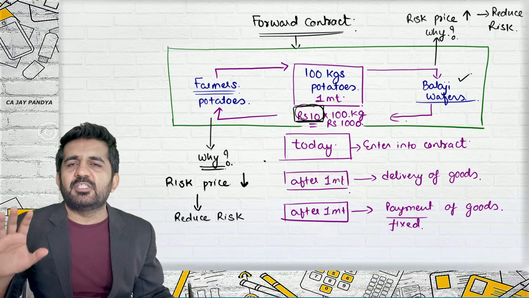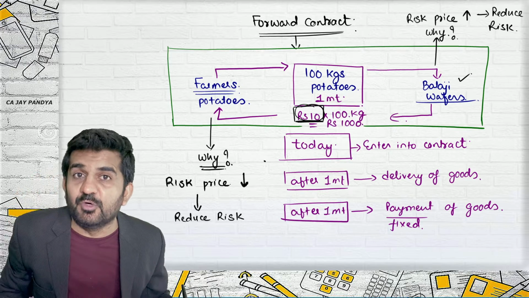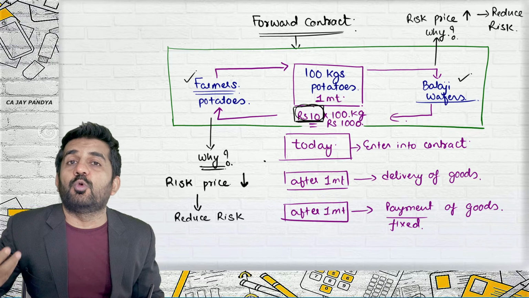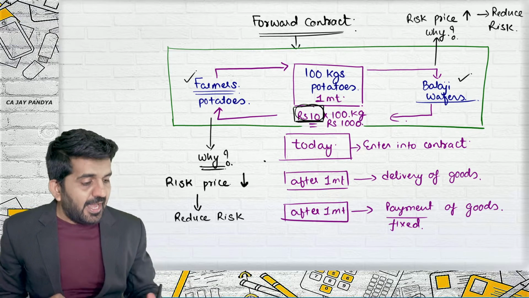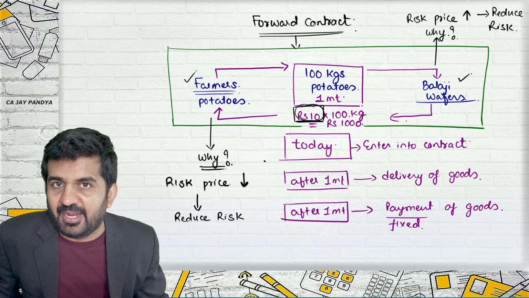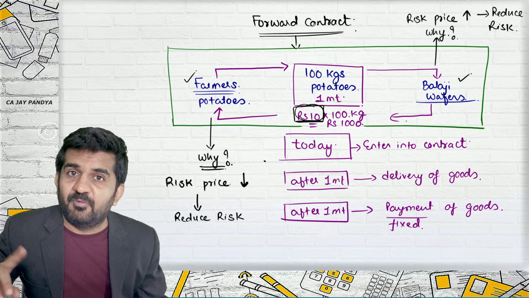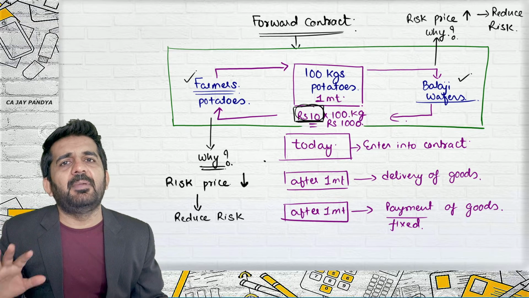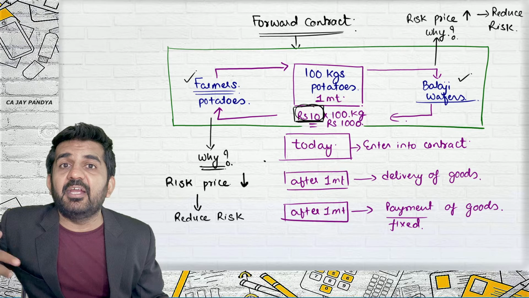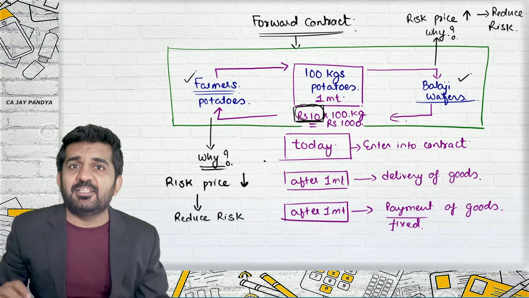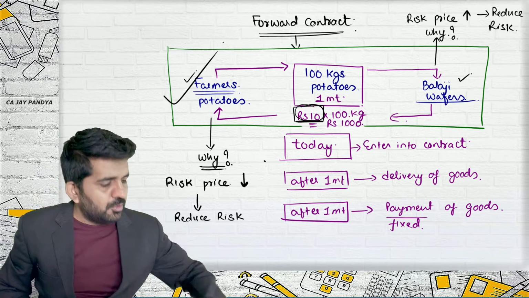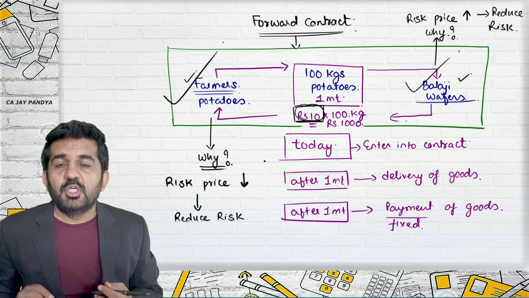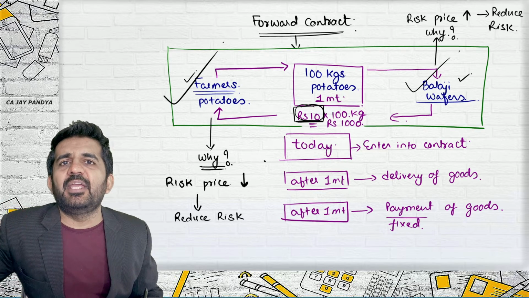Balaji Wafers can concentrate on manufacturing quality wafers. Farmer can concentrate on growing good quality of potatoes. Had they not entered into this contract, whether the price is falling, whether the price is rising, both of them ultimately will be concentrating on the price of potatoes rather than to grow quality potatoes and rather than to manufacture good quality of wafers. So they will not now be at any risk.